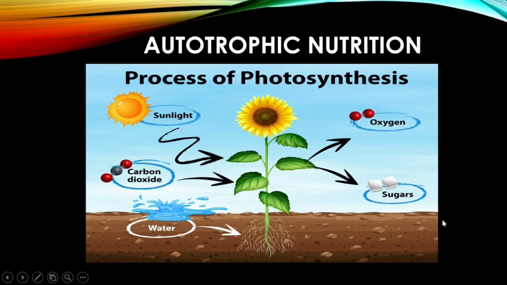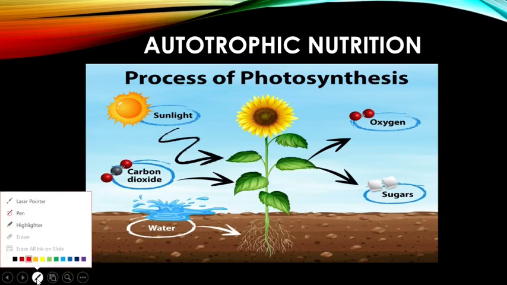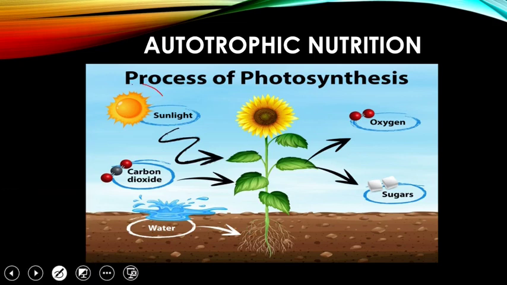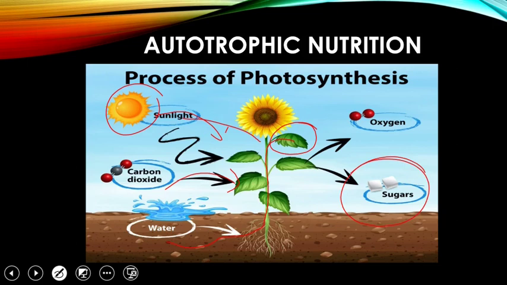These plants obtain the solar energy from the sun. They take carbon dioxide from the atmosphere. They absorb water from the soil through their roots, which passes through their vascular bundles and reaches the green leaves. In the green leaves, there are organelles called chloroplasts having the pigment chlorophyll, and in presence of sunlight and chlorophyll, water and carbon dioxide fuse together to form sugars, glucose, and also give out oxygen.